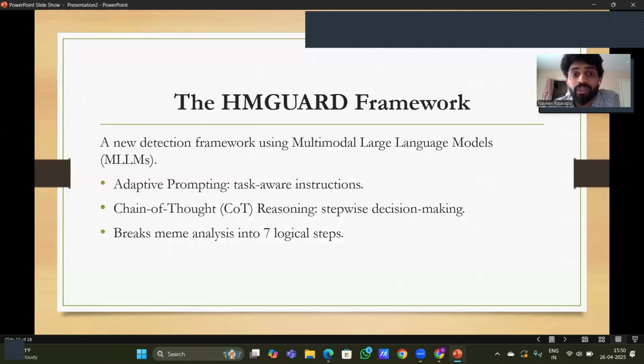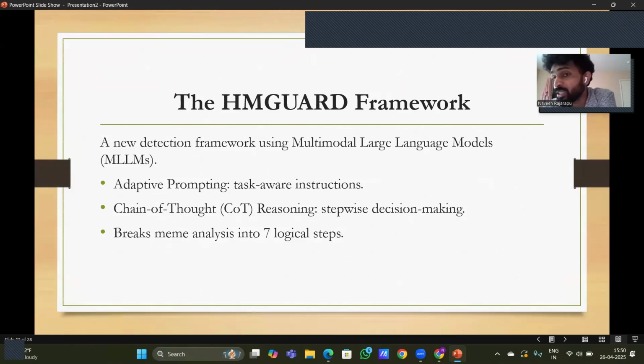So they developed a new framework called the HMGuard framework. What is the HMGuard framework? It contains adaptive prompting. Adaptive prompting means a task-aware instruction. It will instruct continuously according to the task. And chain of thought, where they included reasoning methods, checking whether the steps they are taking are right or not, yes or no.